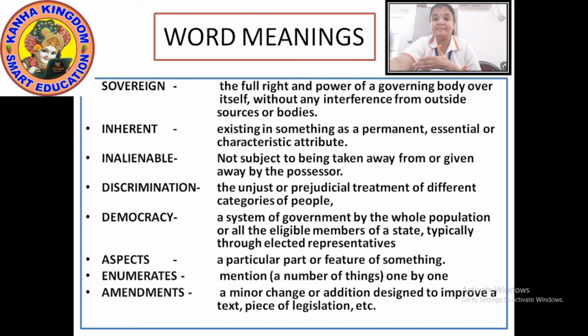So I'll give you 10 seconds. Please note down all the words: sovereign, inherent, inalienable, discrimination, democracy, aspects, enumerates, and amendments.